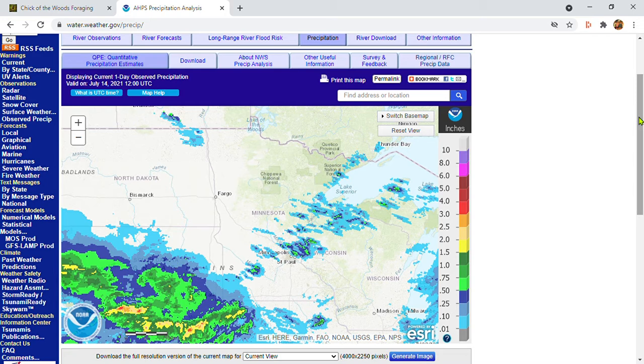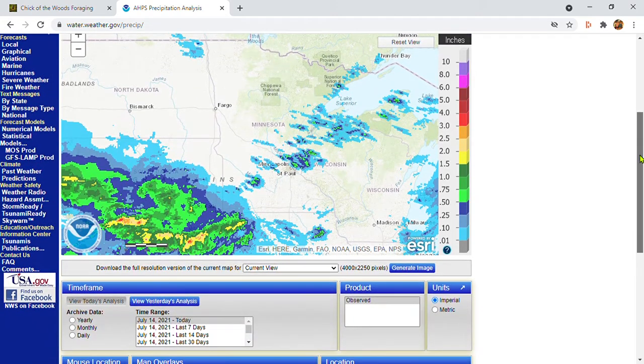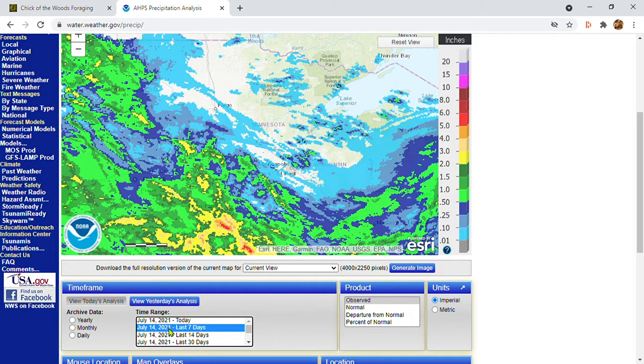Not a whole lot going on. I don't really care about what's fallen today because I want to know what's fallen in the last week to 2 weeks. So this is kind of handy. We've got a little time range box down here. Click on the last 7 days.